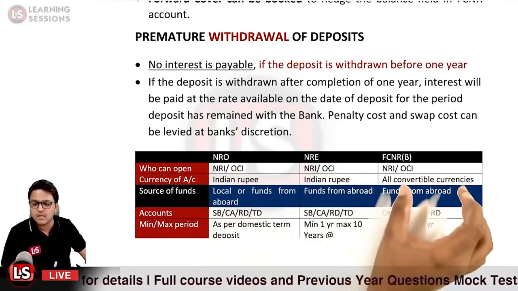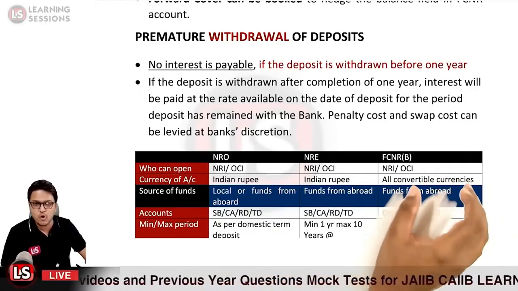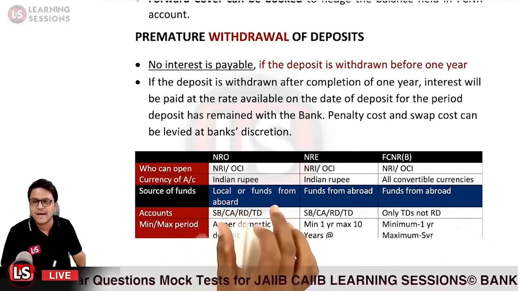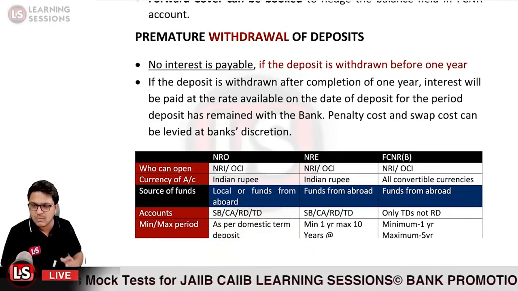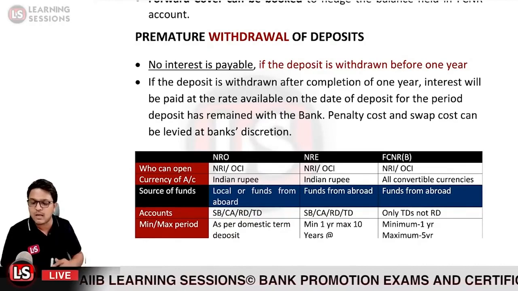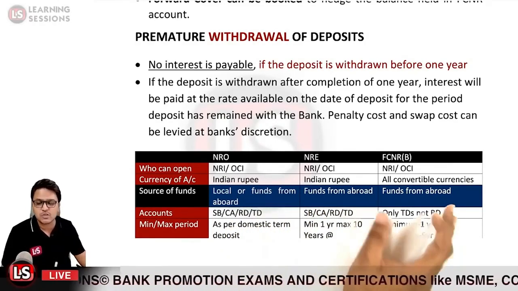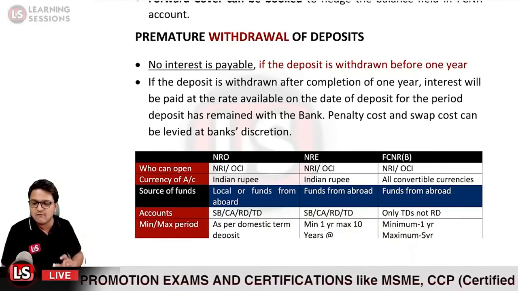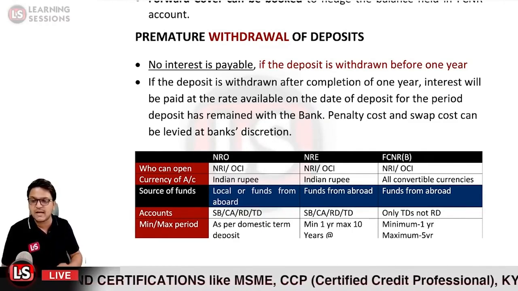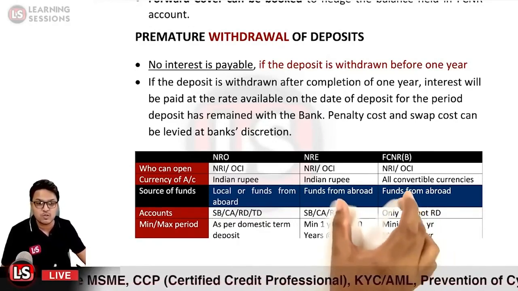In case of FCNR, it can be opened in freely convertible currency. So all the convertible currencies it can be opened with. And what would be the source of funds? In case of NRO accounts, local deposits, local money can be deposited, local incomes can be deposited, and also the funds you have brought from abroad can be deposited. But in the case of NRE and FCNR accounts, only the amount from inward remittances will be deposited, and also the amounts from the different NRE and FCNR accounts can be deposited to these particular accounts.